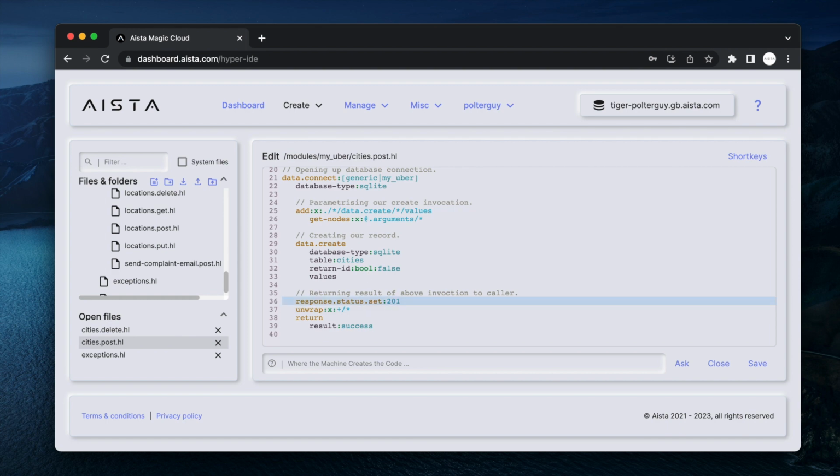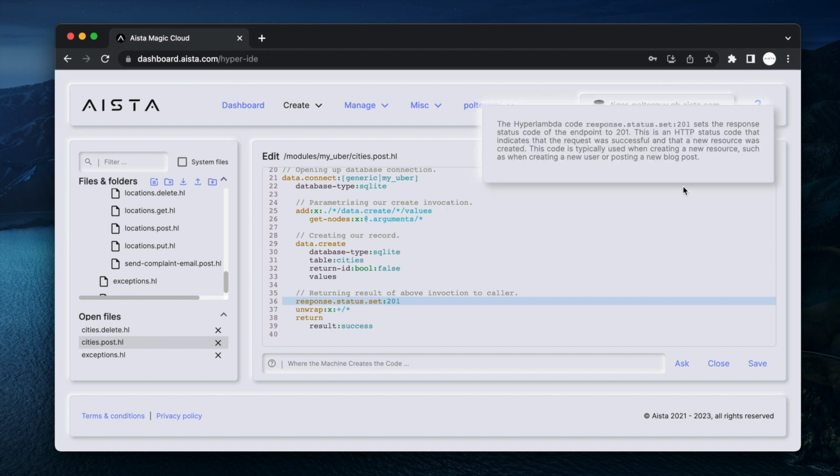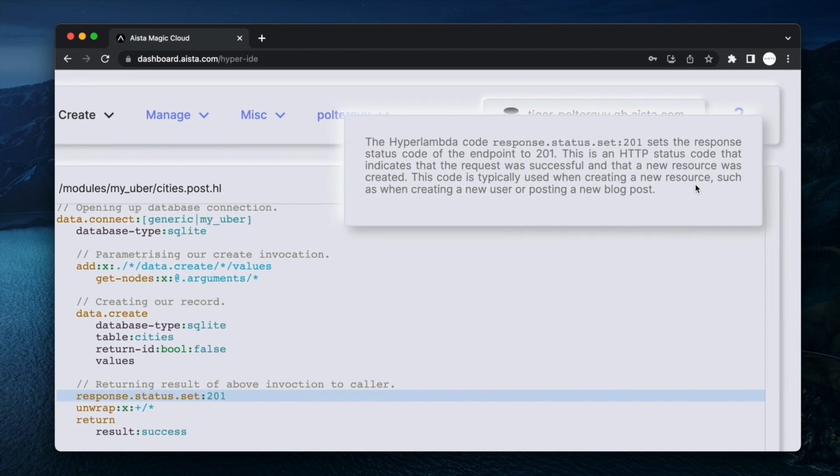If you look here, even at the status code, obviously it knows that response to status to set changes the HTTP status code of the response, but it's also capable of associating it with the HTTP standard. I haven't taught it, but this is just a part of generic ChatGPT. So you can see this is an HTTP status code that indicates that the request was successful and that the new resource was created. This code is typically used when creating a new resource, such as when creating a new user or posting a new blog post.